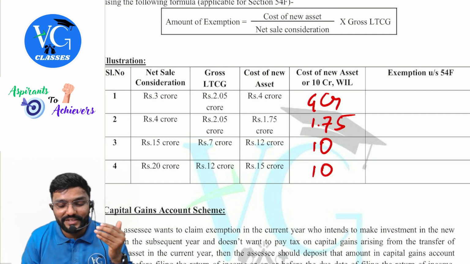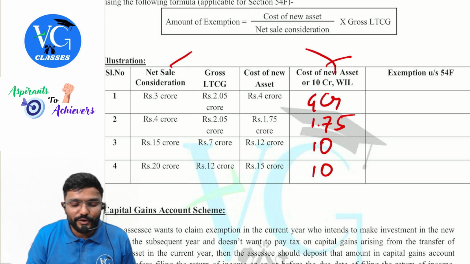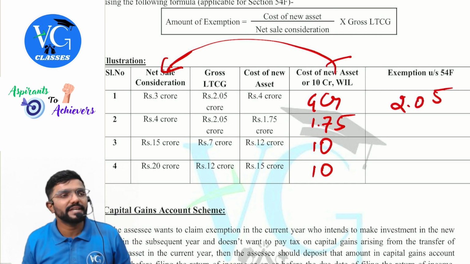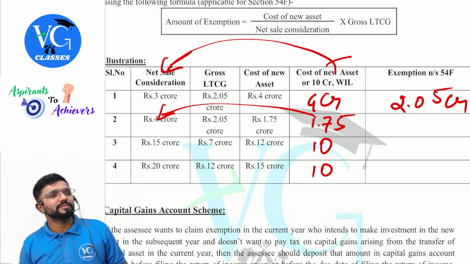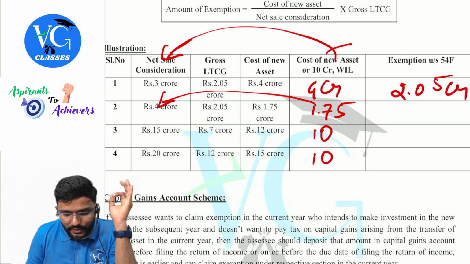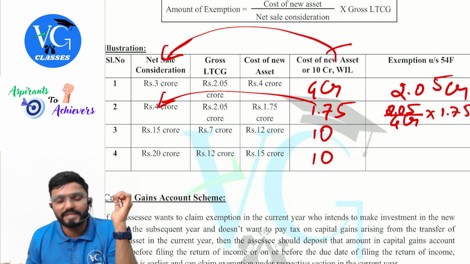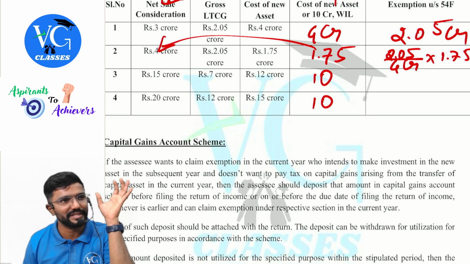While comparing, you will compare this with the net sale consideration. Now listen. Is 4 crore more than 3 crore? Yes. How much is exempt? Entire gross gain. Next, 1.75. We will compare with 4 crore. Is it more? No, less. How much is exempt, guys? Listen here. Gross gain is 2.05, divided by net sale consideration 4 crore, into the cost of new asset 1.75. Whatever you get, that is the answer. You need not calculate because we'll proceed further.